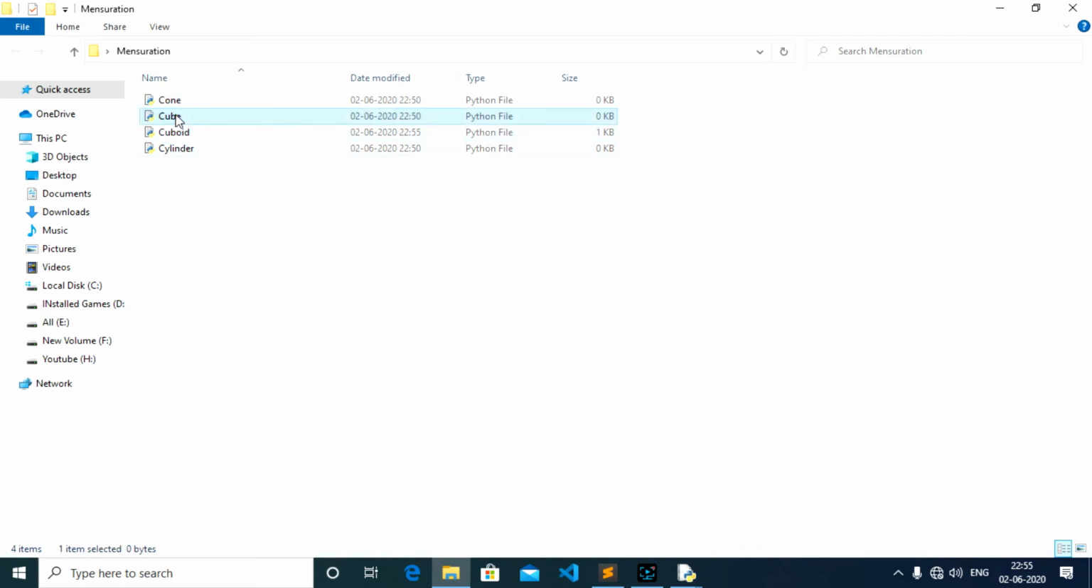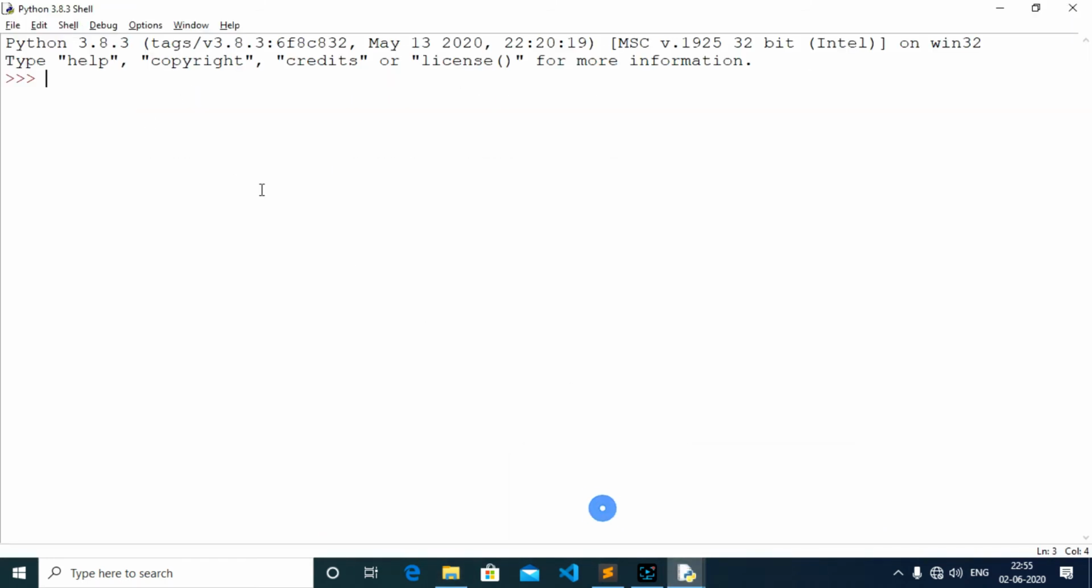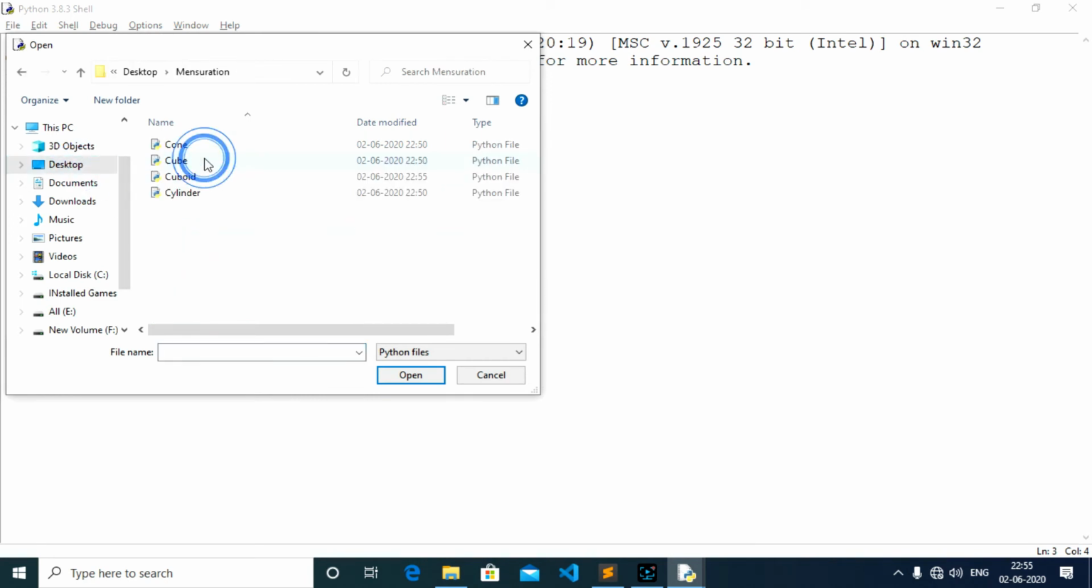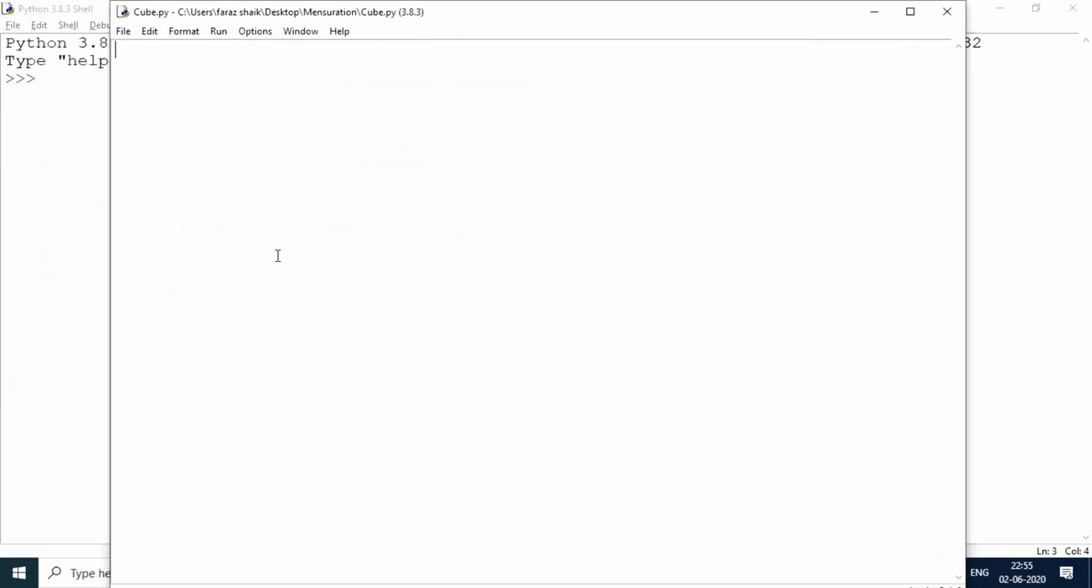Let me create cube for now. So I'll open cube. It's on desktop, mensuration, and there we go, we have cube. So again we're gonna do the same thing with this, def LSA of cube. Again it is going to take side, only one side, because cube has all the sides equal. I'm gonna return 4 times a into a, side times side, is the formula that you have to remember.